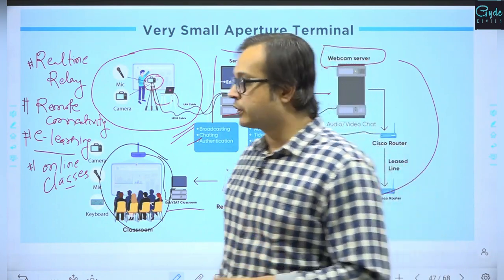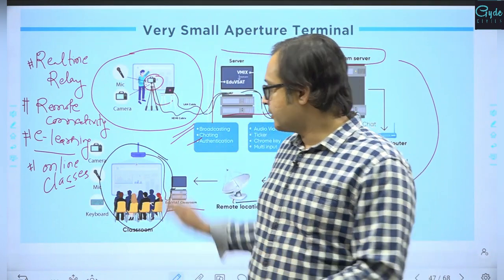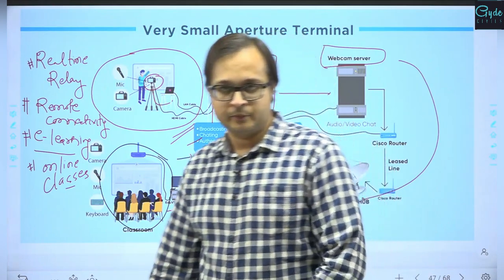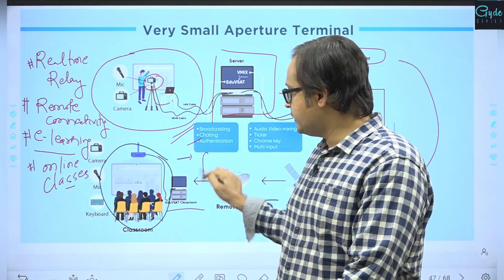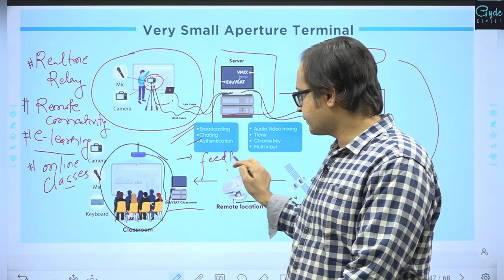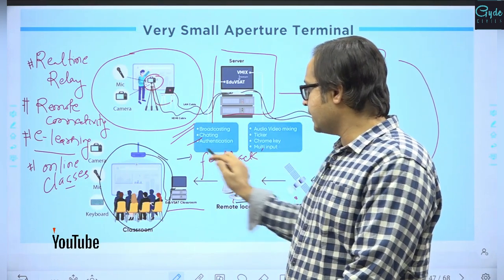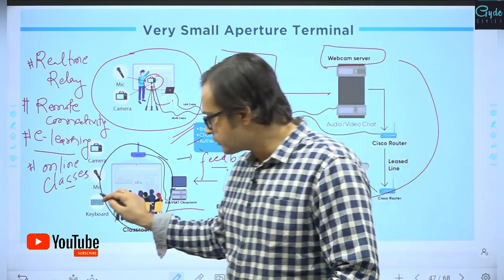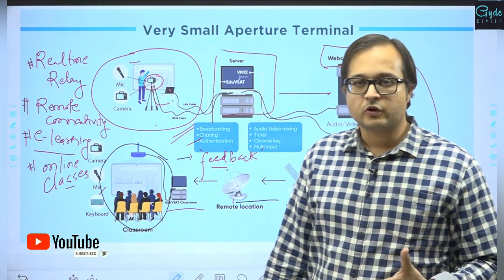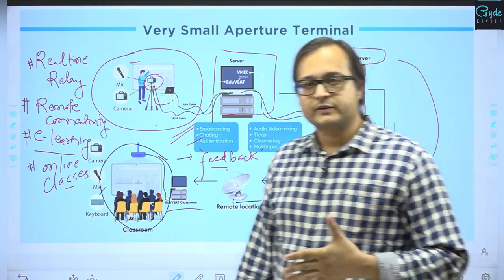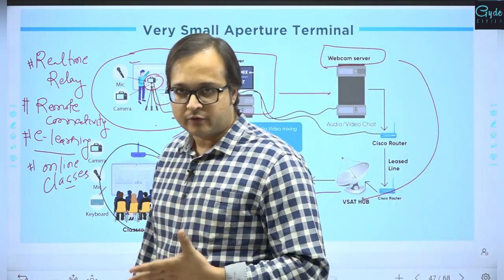This can also be a point where bidirectional relay can come in. So over here we can connect VSAT with the feedback loop also, where real-time queries can be raised from the classroom and can be answered immediately by the teacher also. So it becomes a bidirectional communication mode for interactive classrooms also.